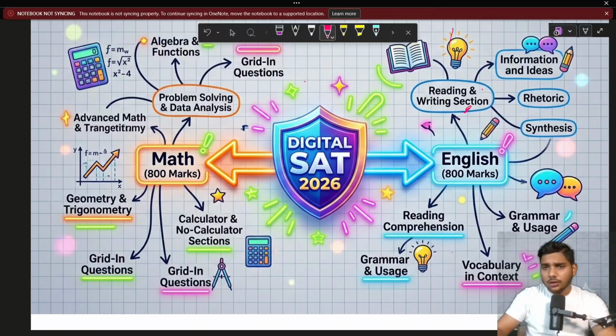The first domain is English comprehension, the reading and writing section, and the second domain is mathematics, which we will mainly discuss. The total weightage of both domains is equal, 800 and 800 marks.